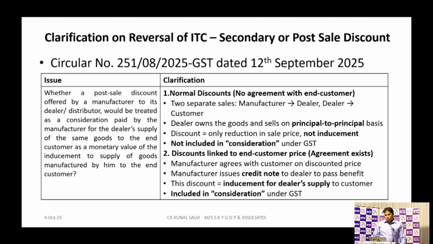Suppose the discount is linked to the customer price. The manufacturer is in agreement with the customer that he will get that particular goods or material at the discounted price from the dealer. In that case, whatever post-supply discount he is passing on to his dealer will be considered as a consideration against that transaction.